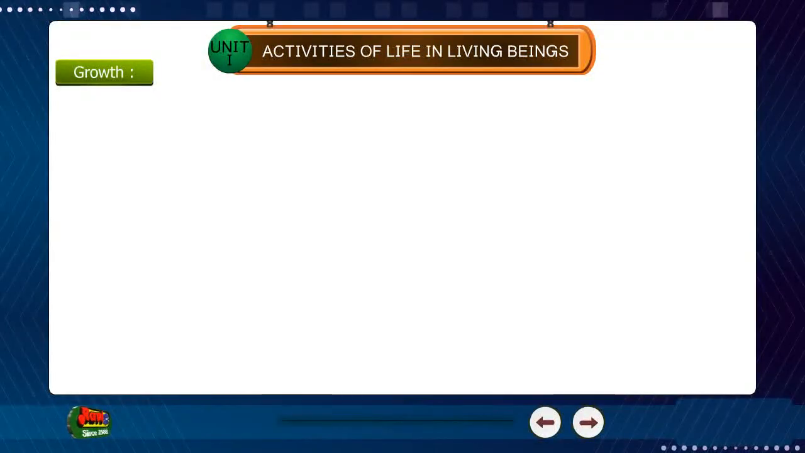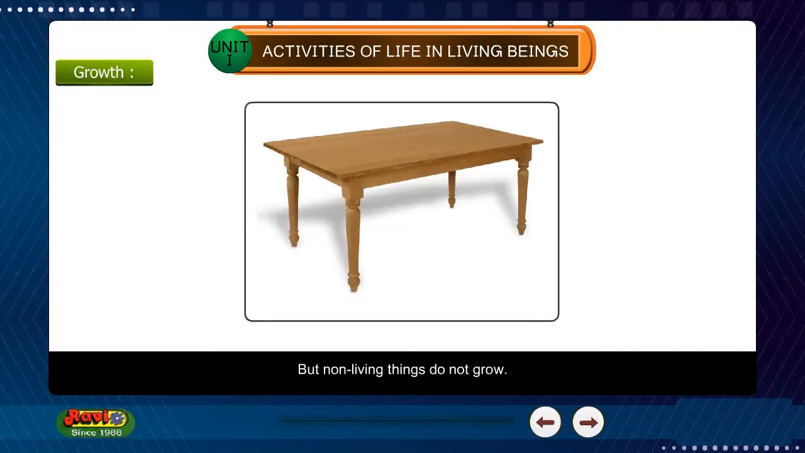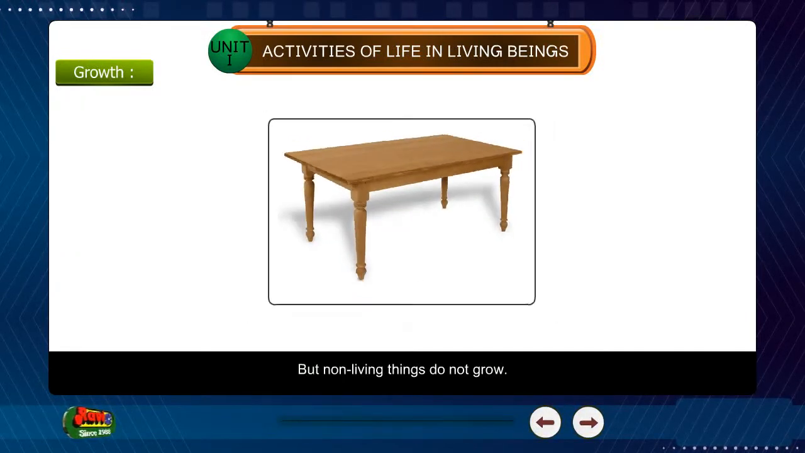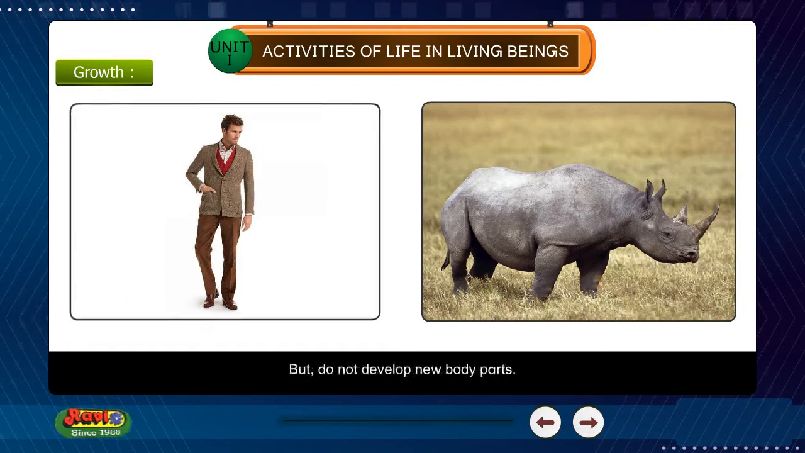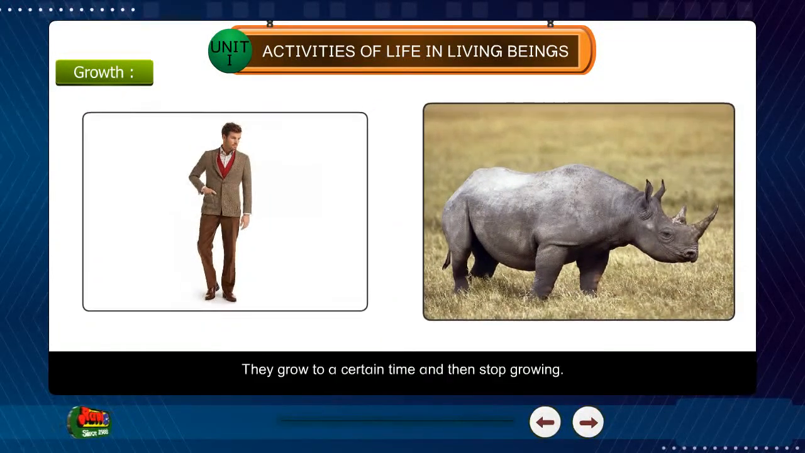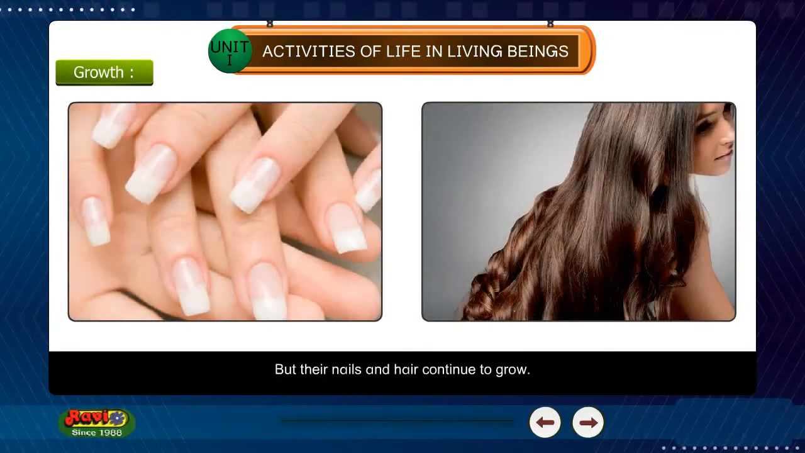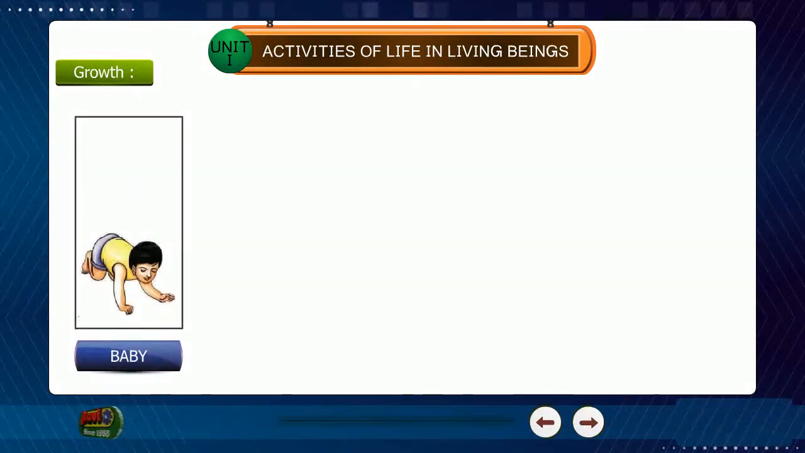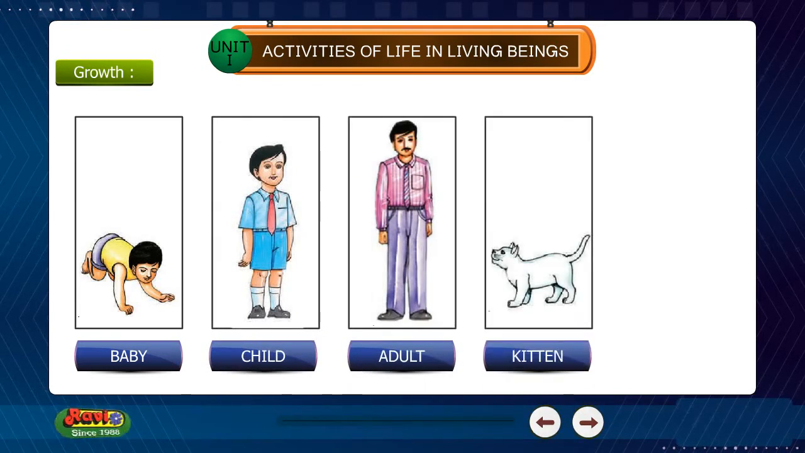Growth. Living things grow, but non-living things do not grow. Human beings and animals grow and become big in size, but do not develop new body parts. They grow to a certain time and then stop growing, but their nails and hair continue to grow. Baby, child, adult, kitten, cat.